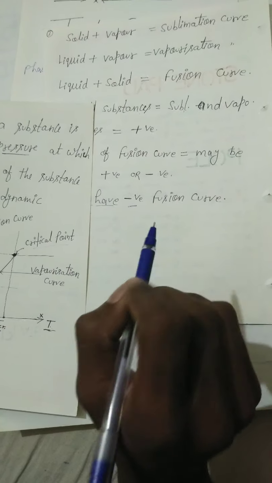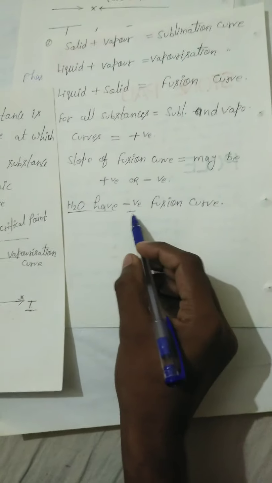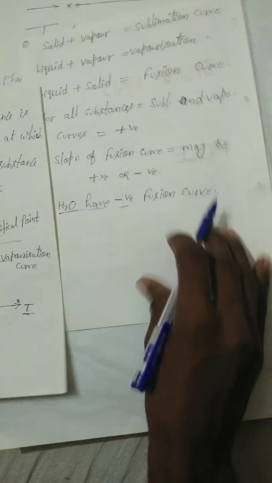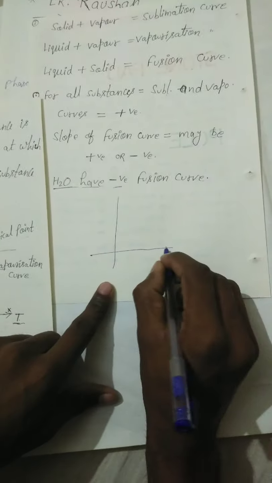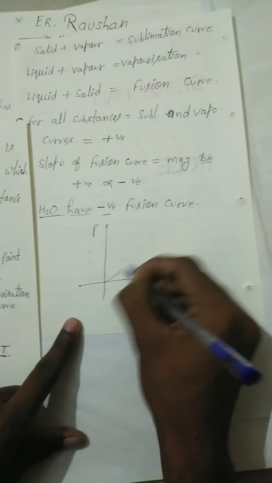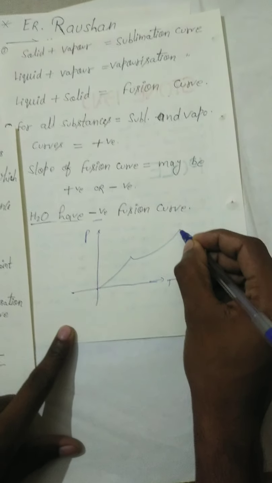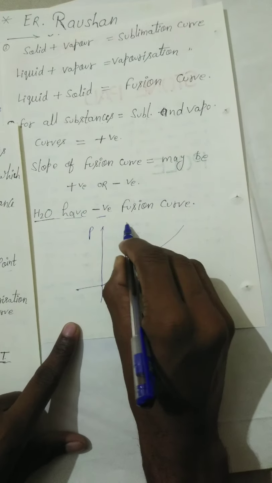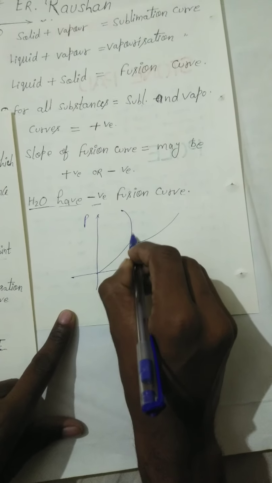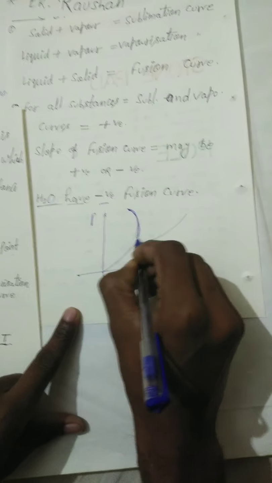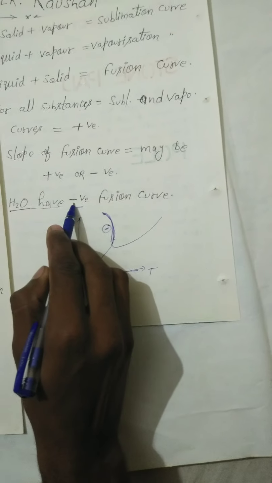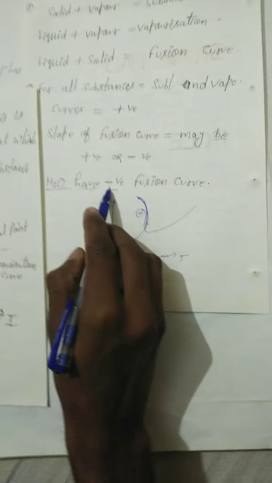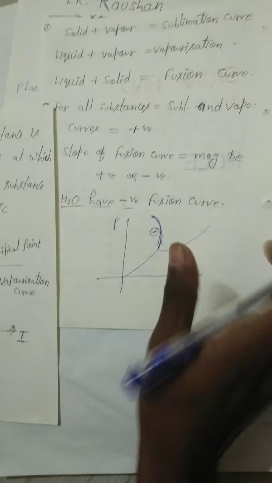You note down, in case of water, the fusion curve is negative, because if you make a diagram like that, temperature and this shows the pressure, then this is the sublimation curve and this is the vaporization curve, and here the negative curve shows like that. This is for the water case. For the case of water the fusion curve will be negative.